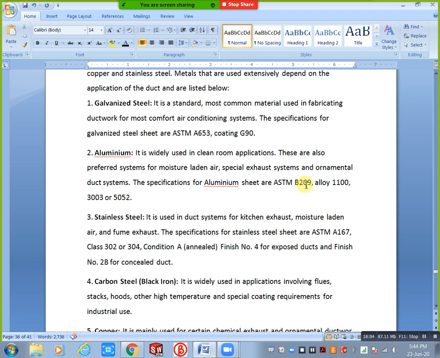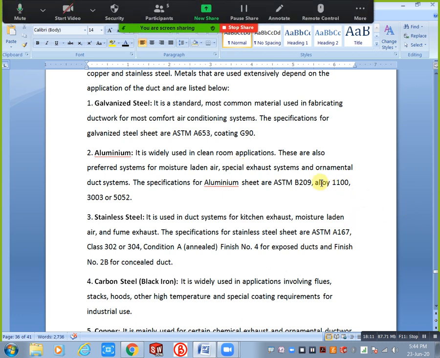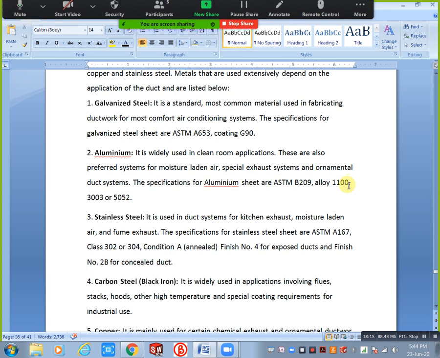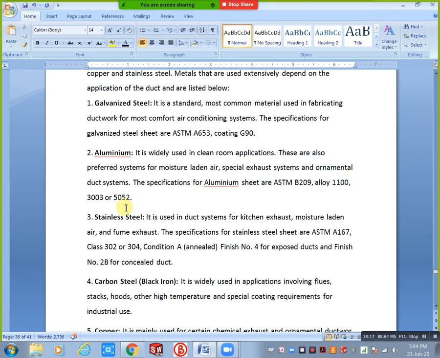This is the aluminium condition, we have B209, and if you need alloys you can use 1100 and 3003. Next one is 5052. These all are codes. You will take the ASTM book, you will get this material and material properties also. If you need any analysis of your ducting, definitely we need properties of that material. You can select this material from the ASTM when you do the analysis.